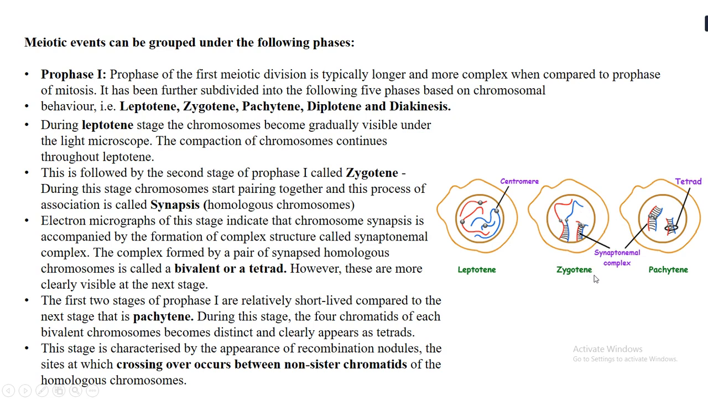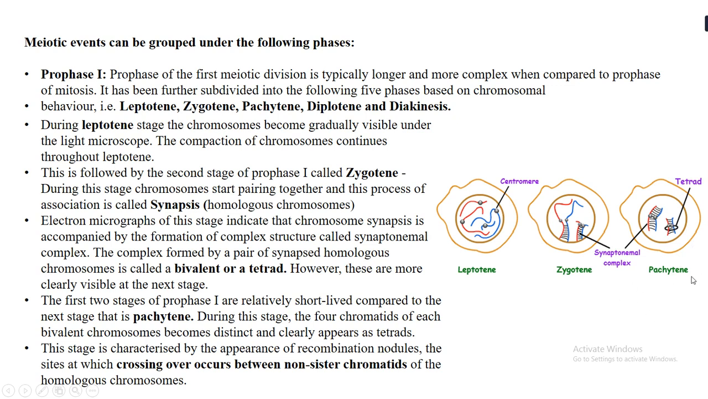In zygotene it is not very clearly visible, but in the next stage, pachytene, you can very clearly see the tetrad structure. The first two stages of prophase 1, leptotene and zygotene, are very short lived, and the pachytene stage is a little longer. During pachytene, the 4 sister chromatids of each bivalent become very distinct and clearly visible. In zygotene the bivalent formation is not very clearly seen, but in pachytene it is.